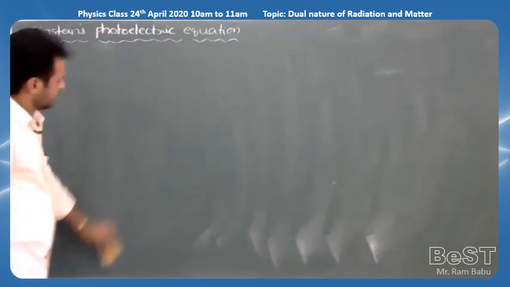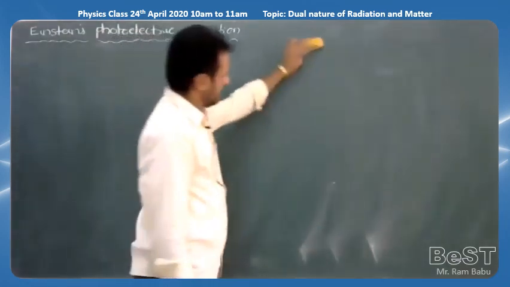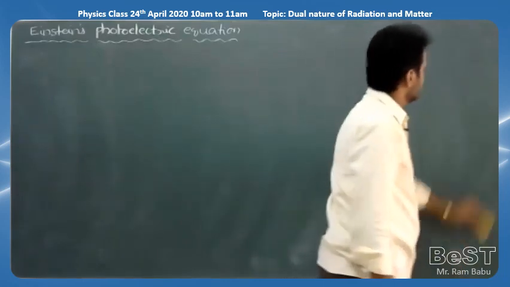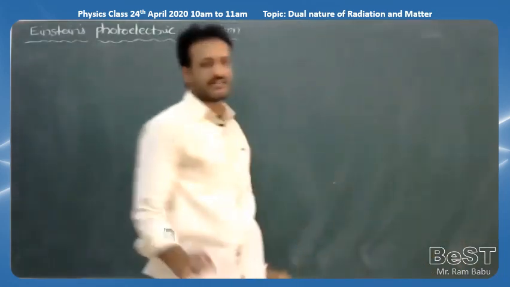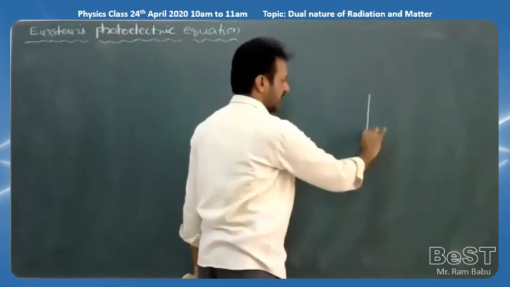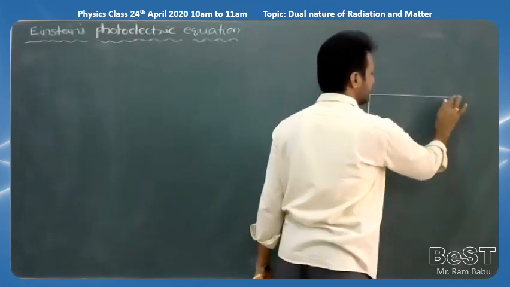To explain this equation, I'll choose any one metal surface. Why do we have to choose only a metal surface? It contains a large number of free electrons. So here I'm choosing one metal surface like cesium, aluminum or sodium, any one metal surface.